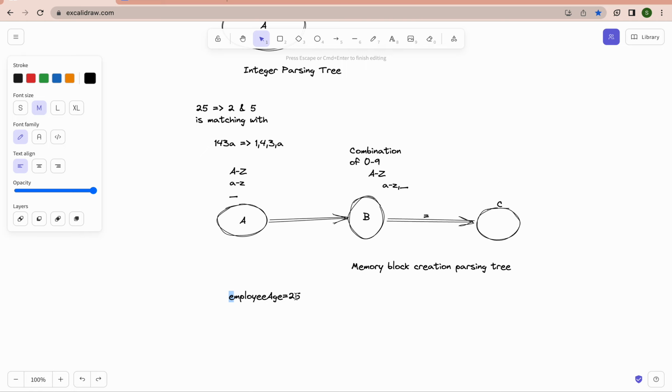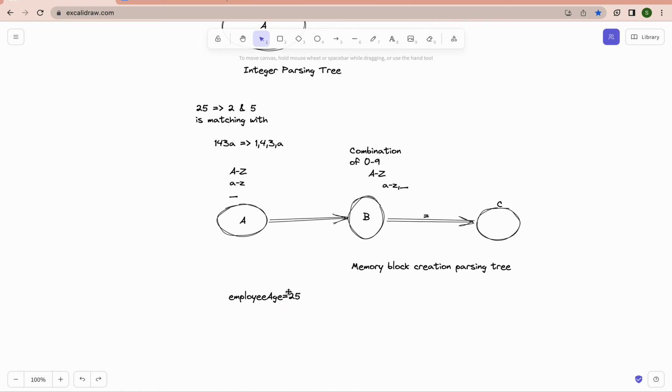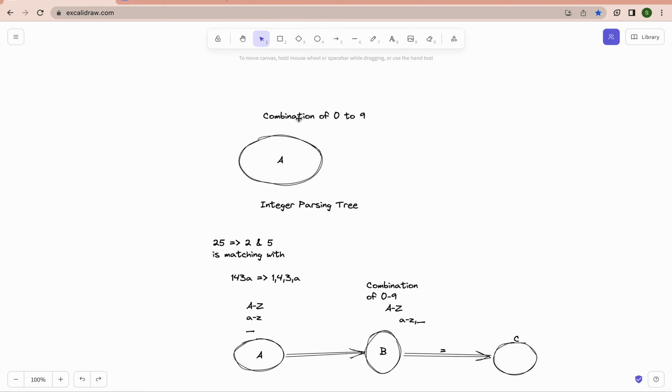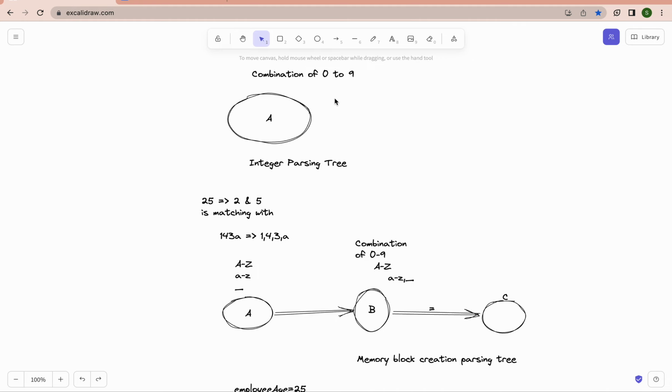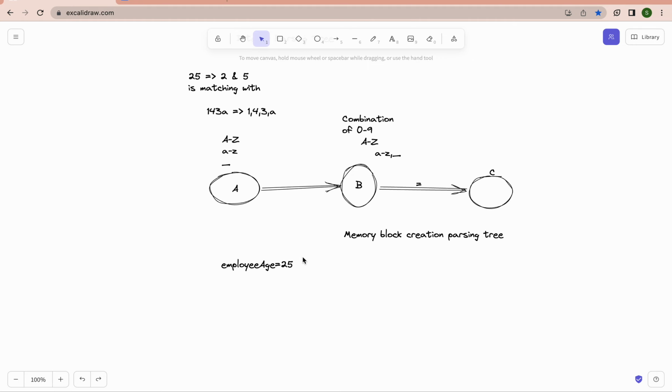Now it also gets an equal sign operator, so it will go to state C and automatically identify that the user is trying to create a memory block and store the data 25. The data type is integer, because 25 is part of 0 to 9 and there is no decimal point.